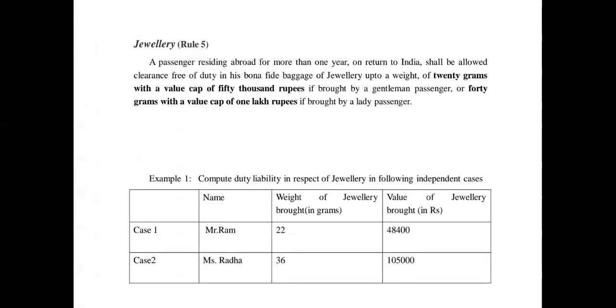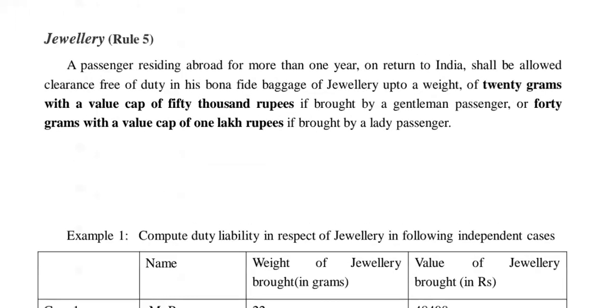Then second is rule number 5. It says about jewelry. A passenger residing abroad for more than 1 year, on return to India, shall be allowed clearance free of duty in his bona fide baggage of jewelry up to a weight of 20 grams.